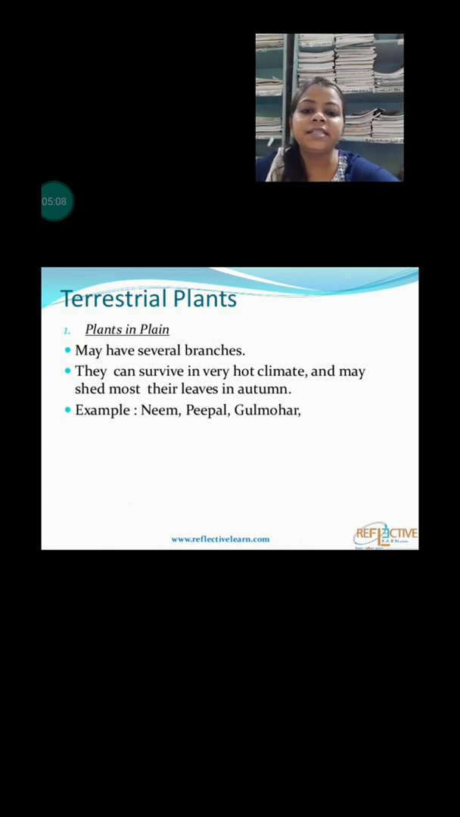Okay, and the examples of these types of trees, one more time: gulmohar, peepal, neem, shal, mango, banyan tree, etc.